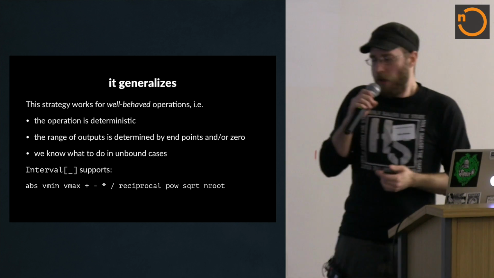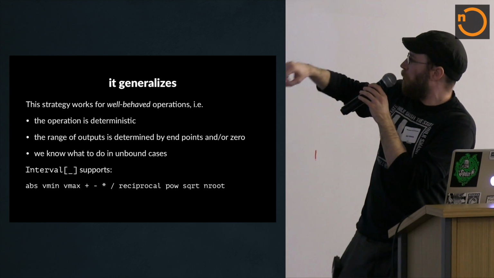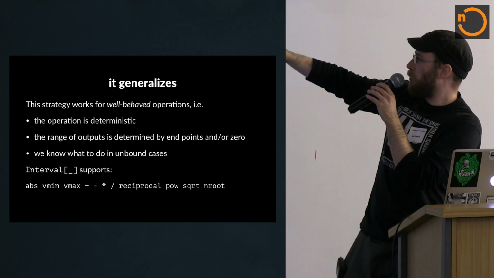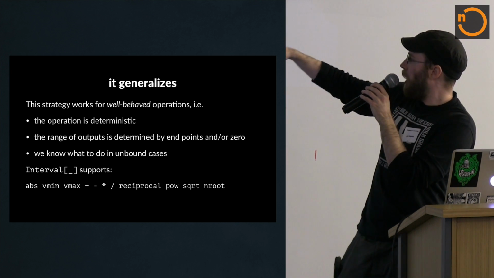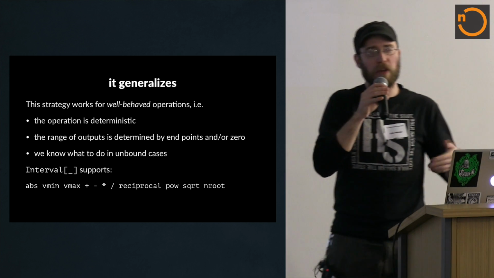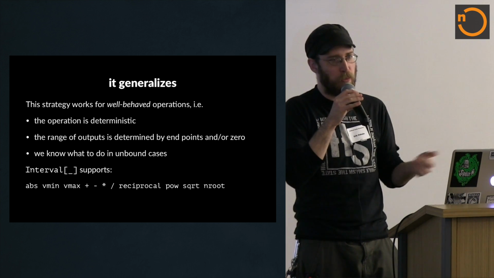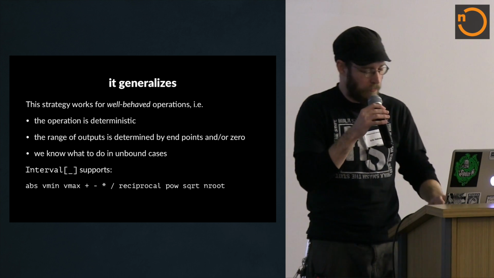And so Spire's interval right now supports all of these functions I put at the bottom. So absolute value, min and max. You can ignore why there's a v on the front for now. And then plus, minus, times, divide, reciprocal, powers, square roots, and n roots. So a lot of stuff you might do with numbers. Not everything. Like we don't support sine right now. We could actually, that would be fine, but we just don't.